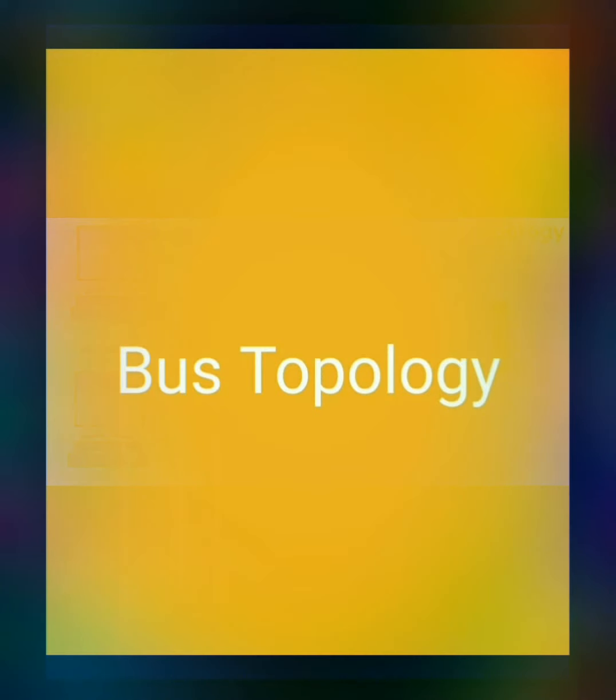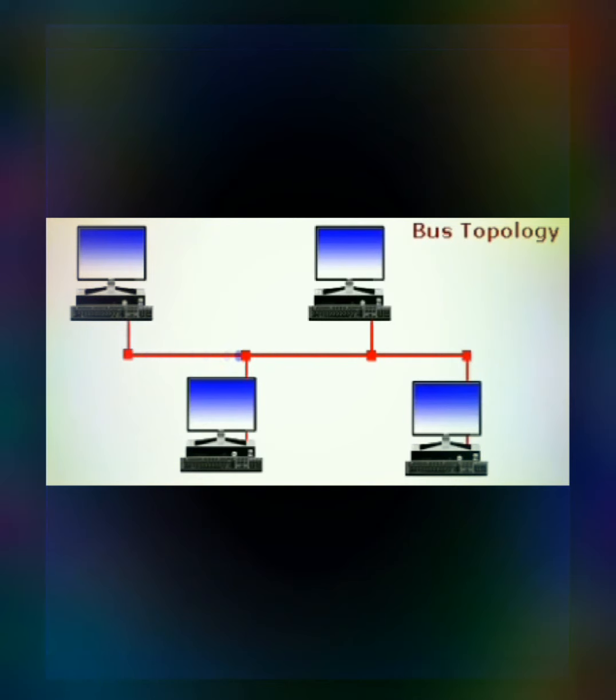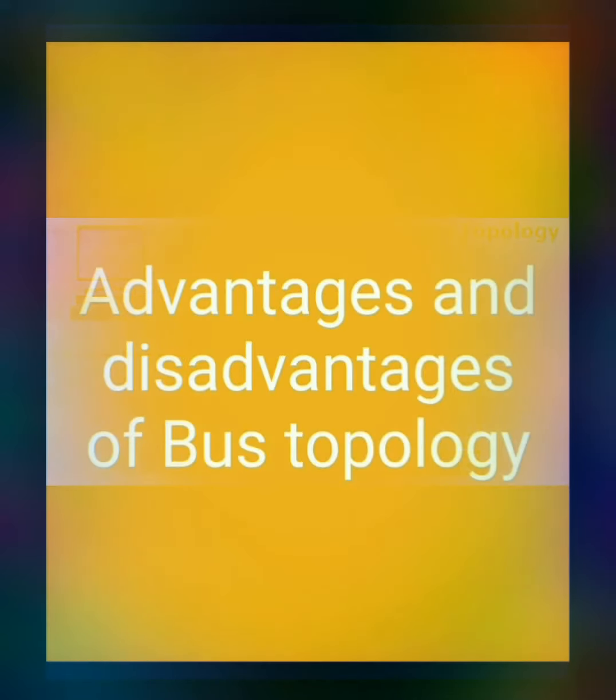Let's see about bus topology. In a bus topology, all the nodes are connected to a central cable called a bus. A bus is a single continuous cable. Here data travels in both directions. Now let's take a look at the advantages and disadvantages of bus topology.